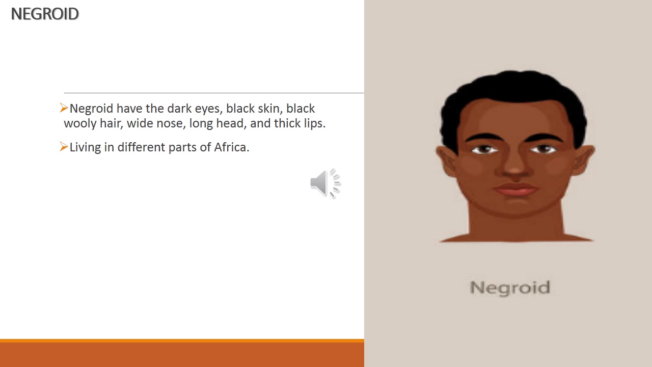They are living in different parts of Africa. So Negroid have dark eyes, black skin, black woolly hair, wide nose, long head and thick lips. Caucasoid are living in Europe and Asia, especially in Europe, and also in some parts of Asia. But Negroid live in different parts of Africa.